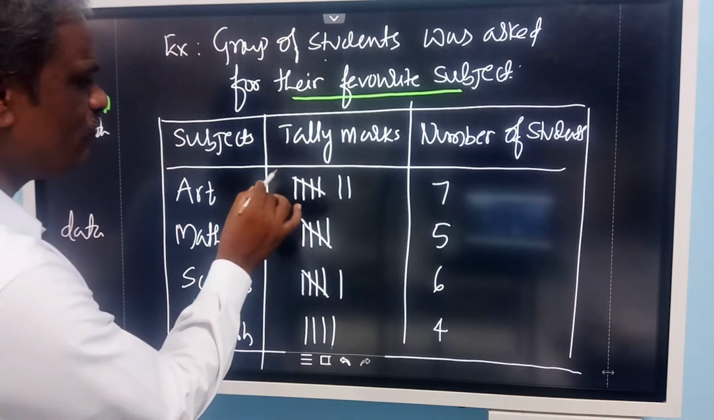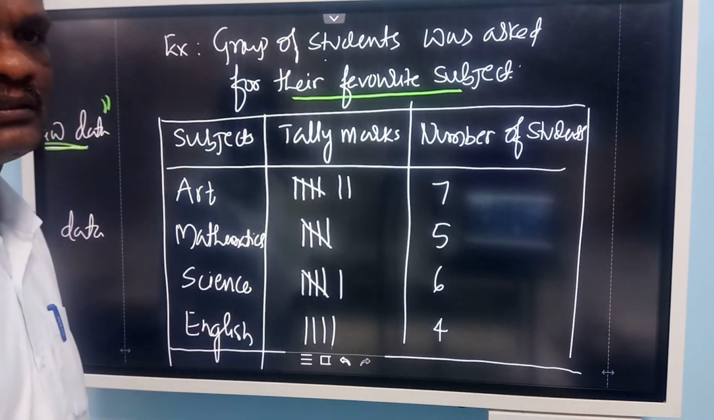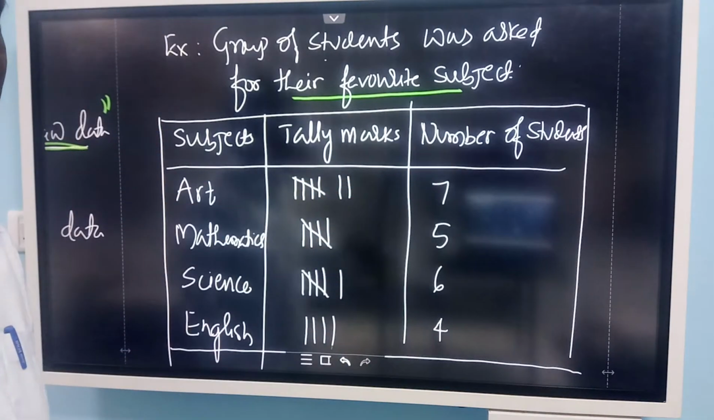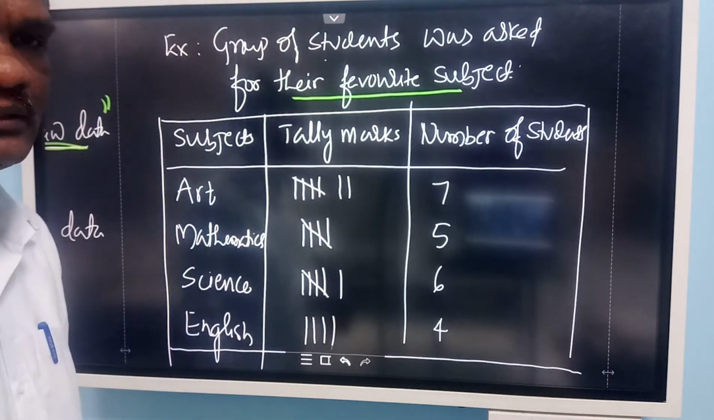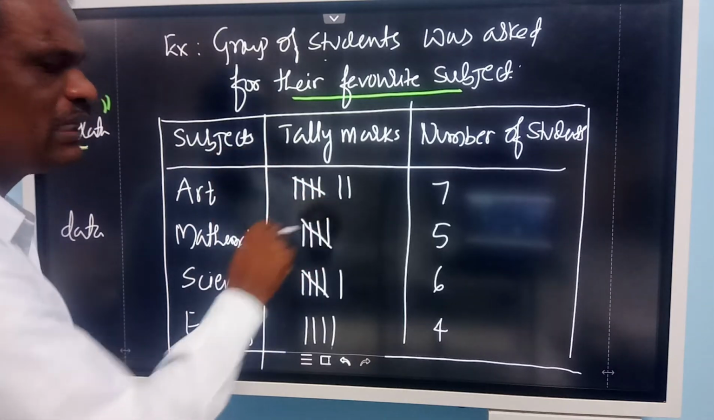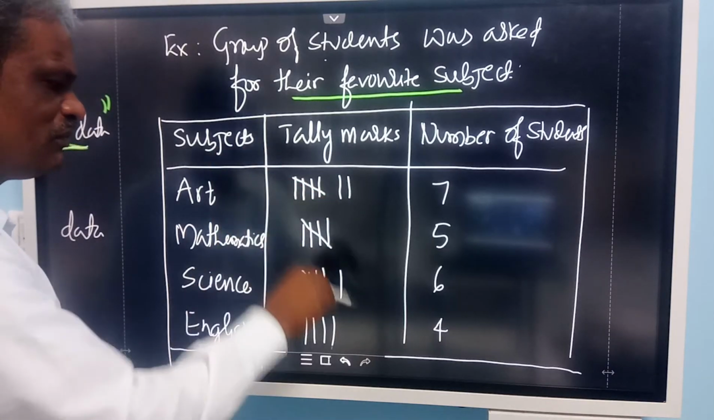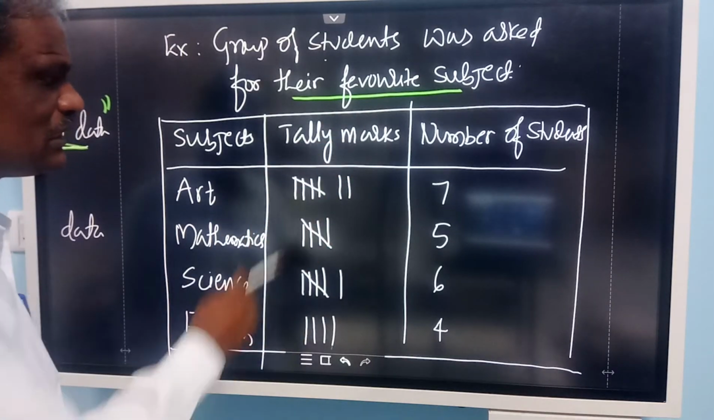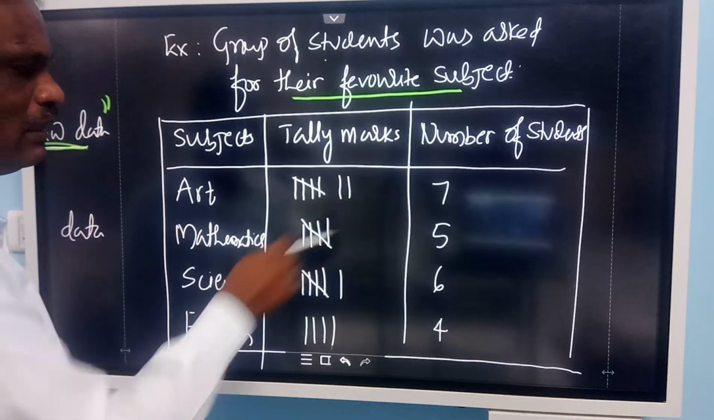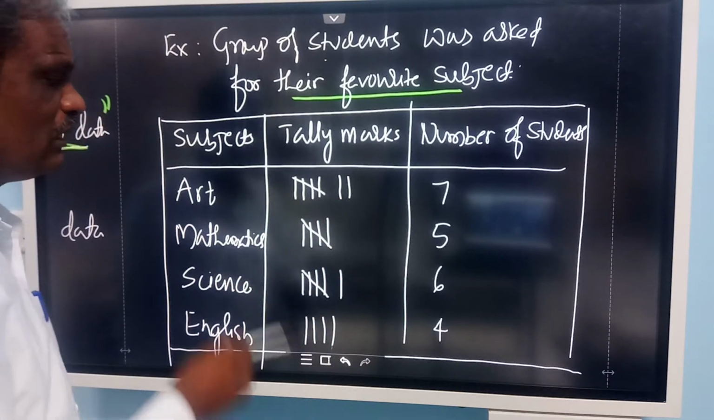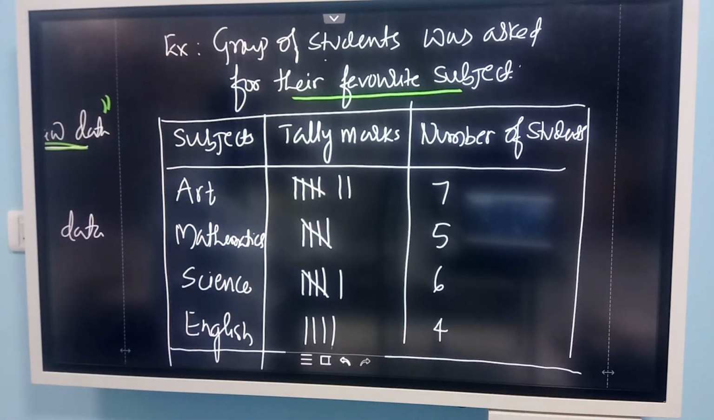Keep writing. For every 5th one, you cross it. If you write one after the other in a straight line, it becomes another burden to count. We call these lines tally marks. If you arrange like this, after 4, the 5th one crosses them, so every 5 is one group. Then you can easily tell. See, 5 plus 7. Here it is only 5. This is 5 plus 1, 6. This is only 4. So this is the data that we collected.